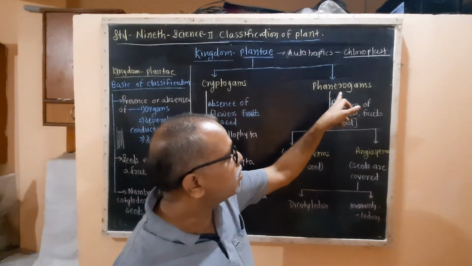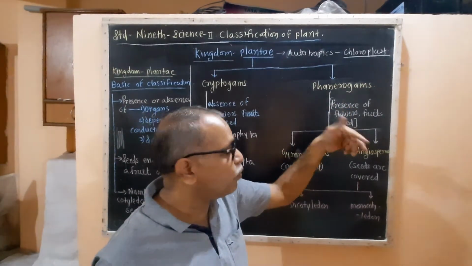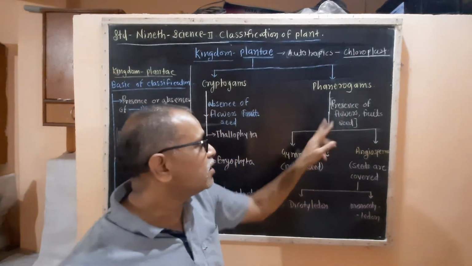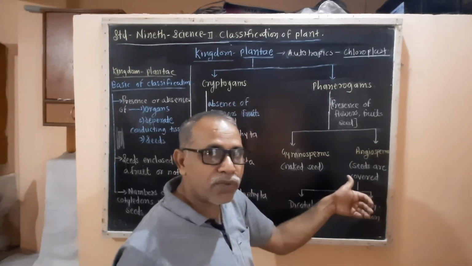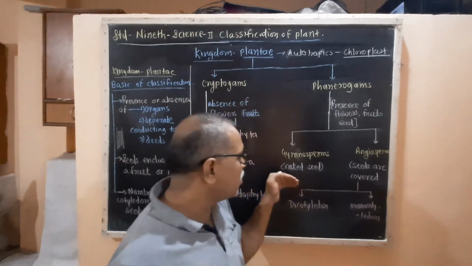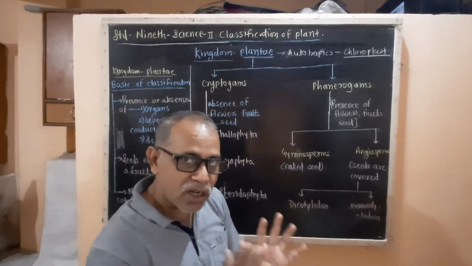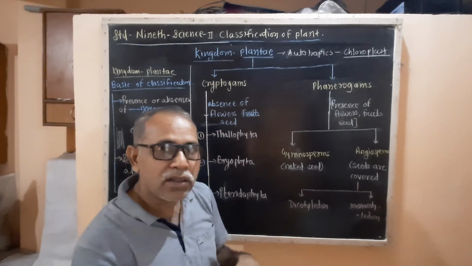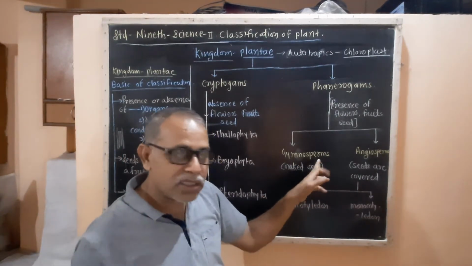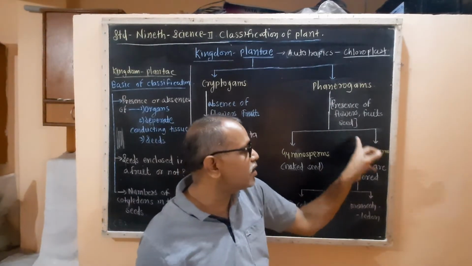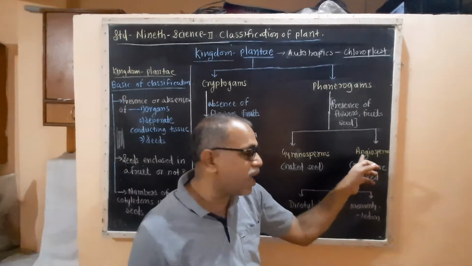Now the plants which are bearing flowers, fruits and seeds, they are classified into two groups, that is the seeds are enclosed in the fruit or not enclosed in the fruit. If they are covered with the fruit, then they are called angiosperm. If the seeds are not covered with the fruit, that is they are open, so naked seeds are there, that is called the gymnosperms. And while the seeds are enclosed in the fruit, they are called the angiosperms.